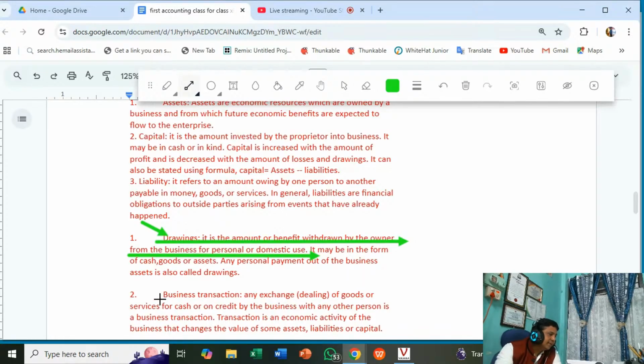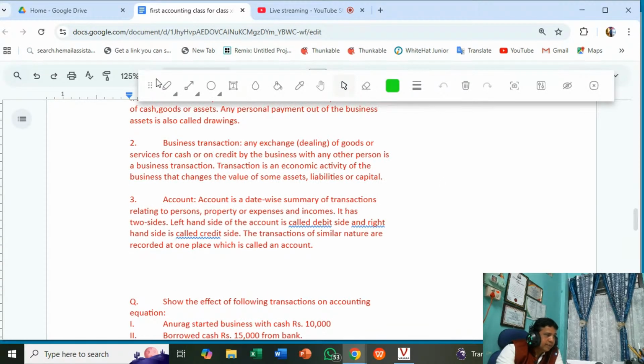Business transaction: goods purchased, goods sold, salary paid, all transactions which can be measured in terms of money. That is a business transaction. The meaning is given here. What is a business transaction?